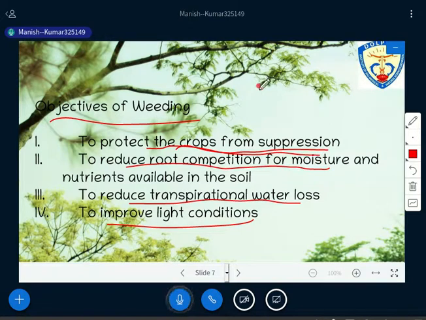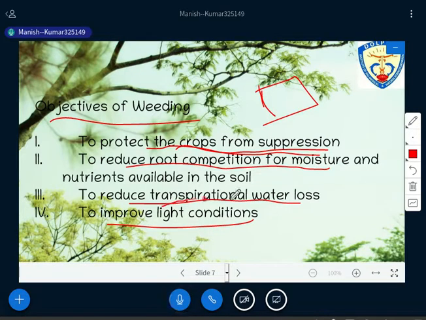So obviously weeds will be there. Weeds mean we are getting more plants in a piece of land, right? So what will happen? Then there will be more competition for moisture, nutrients, and other resources. Because of more competition, our desired crops may be suppressed, right? So if we carry out this weeding operation, we remove that unwanted plant, and then the suppression can be removed, right?